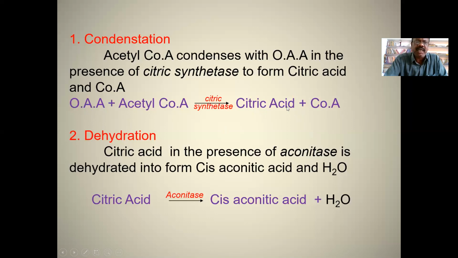Second reaction, dehydration. Citric acid, in the presence of aconitase enzyme, is dehydrated to form cis-aconitic acid, and one water molecule is released. Dehydration means removal of a water molecule from the substrate. So as the result of dehydration, citric acid turns into cis-aconitic acid.